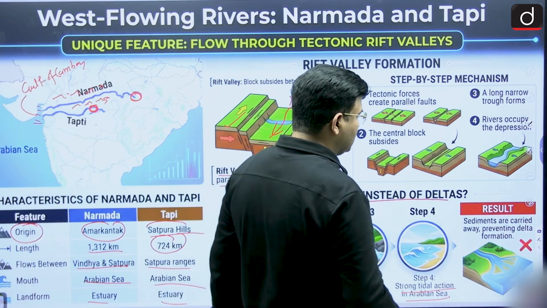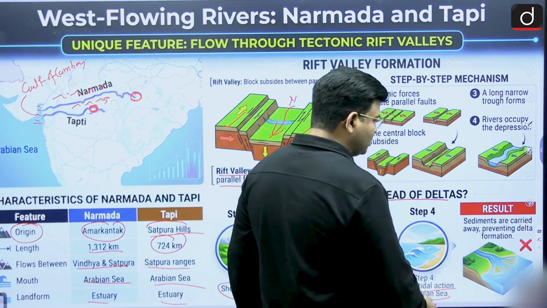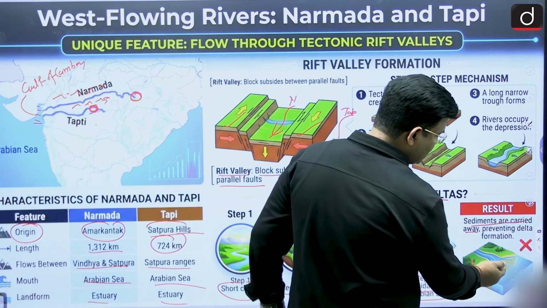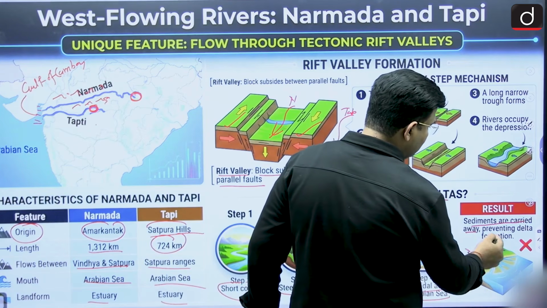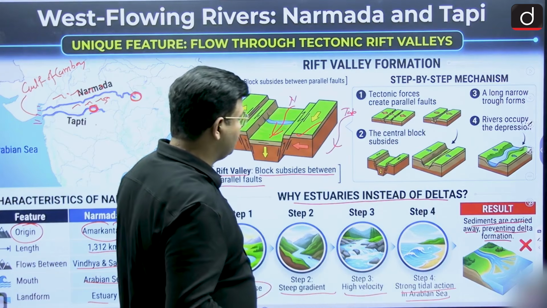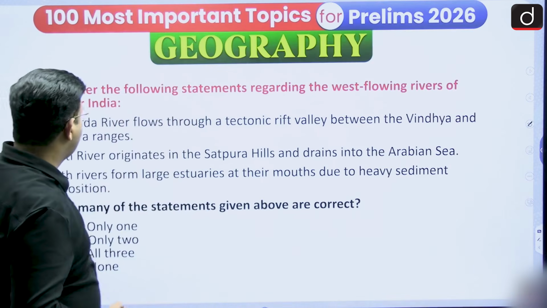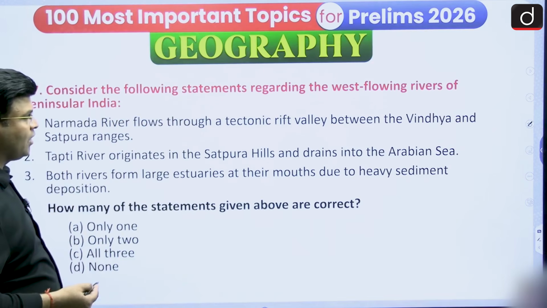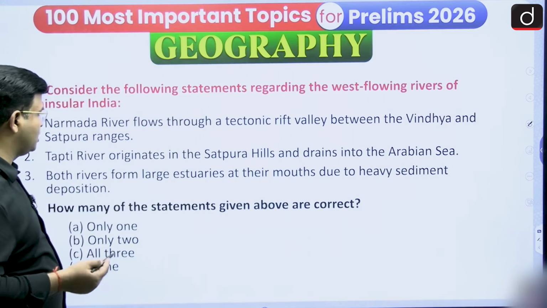And what happens because of the tidal action is that sediments are carried away. These sediments, which have to be deposited, are carried away, preventing delta formation. So here the formation of delta cannot take place. And the Narmada river flows through a tectonic rift valley between the Vindhya and Satpura range, whether that is right or wrong.